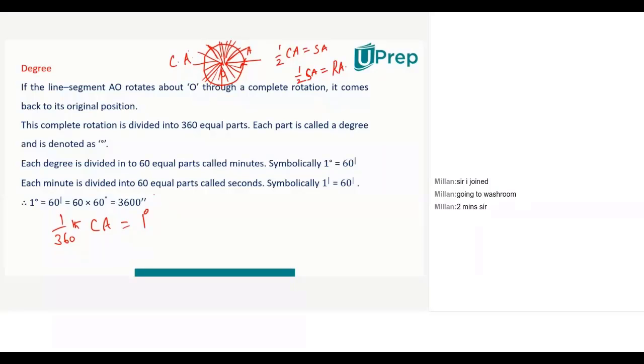And how do we denote it? We denote it by a power 0. That's why one complete angle has how many degrees? 360 degrees. Write down, it will come in handy someday. One complete angle equals 360 degrees.